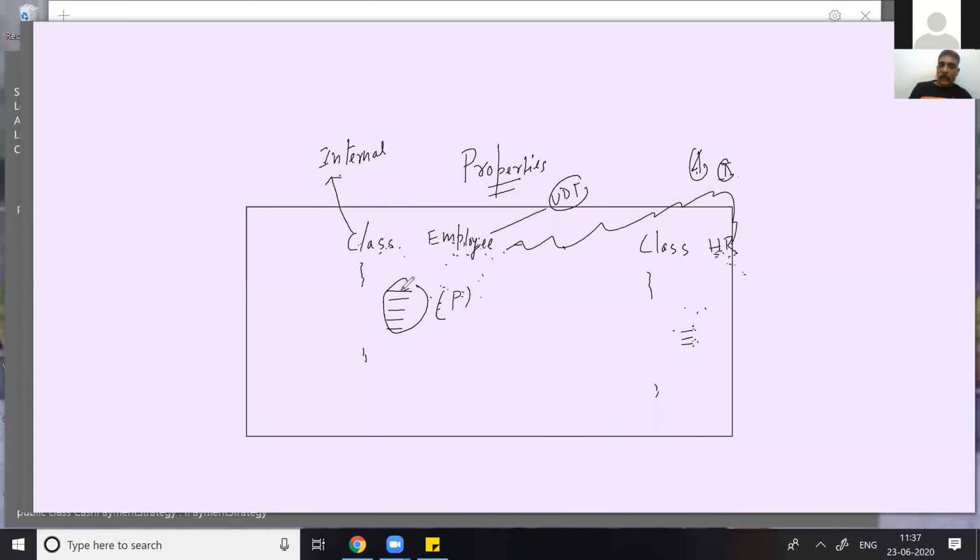And if I make a public variable, suppose HR wants to access the employee's name, qualification, and skills, and I make these variables public, then you can access them. But if I make my variables public, I'm losing data hiding. And if there is no data hiding, there is no information hiding. Data hiding and information hiding are the same thing.